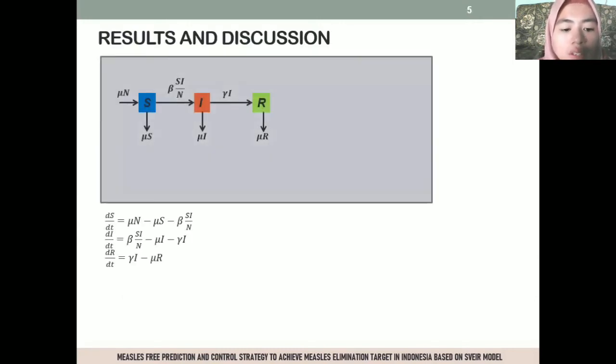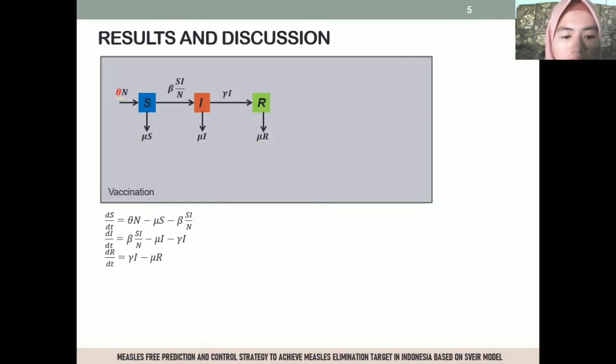In this part, the SVEIR model will be formulated by using the SEIR model as basis. In the SEIR model, the population was assumed constant. However, here, the population was assumed to be not constant. This assumption has an impact on the birth rate and death rate in the model. The birth rate and death rate are not the same, so the notation of the birth rate in the SEIR model is changed to theta.